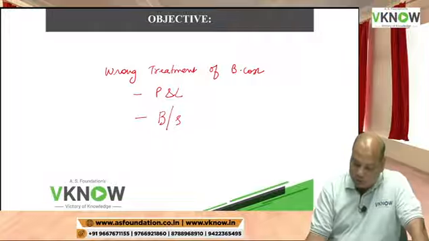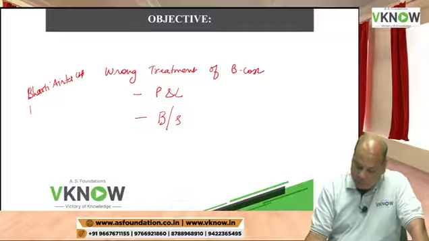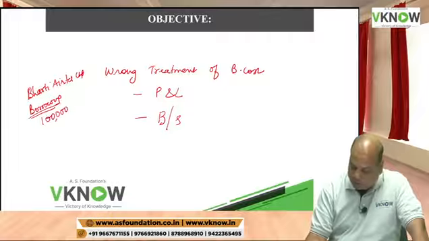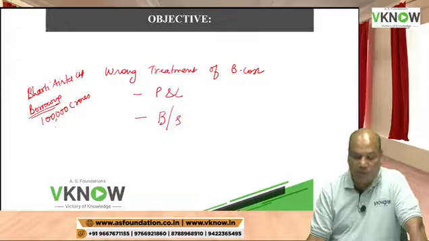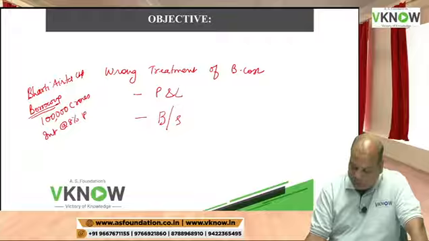Suppose, let us say, Bharti Airtel Limited has a borrowing of 1 lakh crore rupees, and they are paying interest at the rate of 8% per annum.